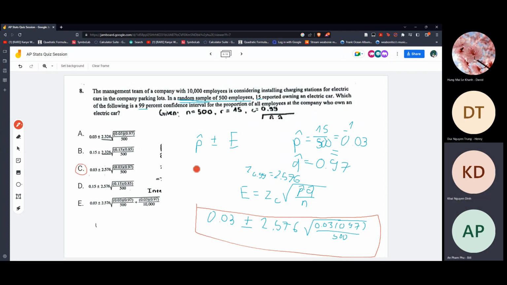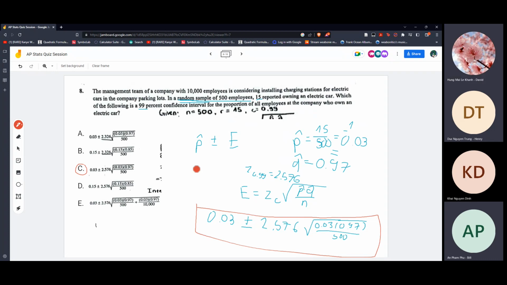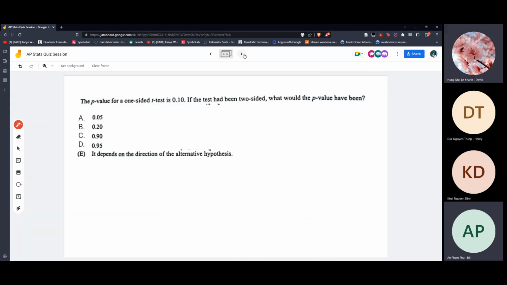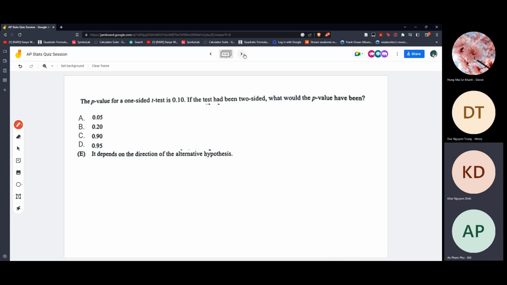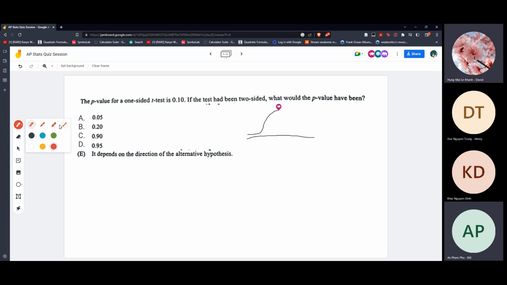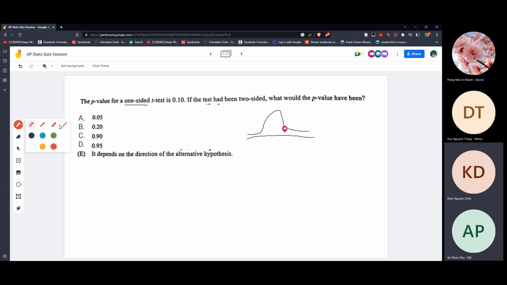Okay, next, this is number 9. The p-value for one side test is 2.1. The test has two sides. So again, just draw the distribution. We have one side, so whatever side it is, just take the positive side. Wait, can I ask?